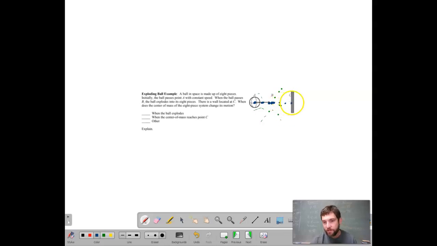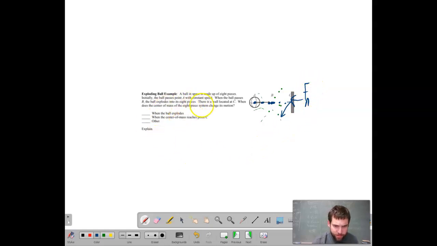And then eventually the system's center of mass, well, it's not going to hit C, is it? Here's what's going to happen. These pieces that are sent off to the right are first going to hit C. And then those pieces are going to crash and fall down. As they crash and fall down, what's happening at point C? We have a force acting on them that is not part of this ball system. So this is an external force. What type of force is it? This is a surface, so it's a normal force.